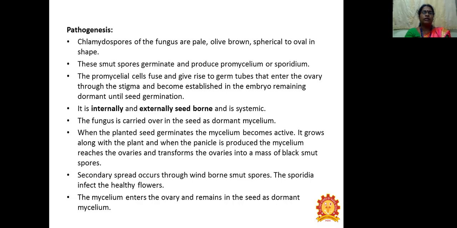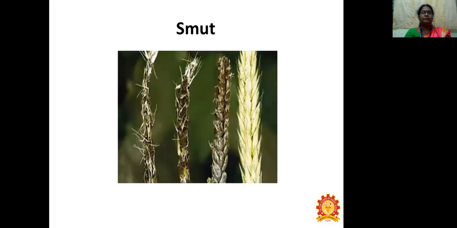The fungus is carried by the seed as dormant mycelium, and when the planted seed germinates, the mycelium becomes active and grows along with the plant. When the panicle is produced, the mycelium reaches the ovary and transforms it into a mass of black smut spores. Secondary spread occurs through wind-borne smut spores. The sporidia infect the healthy flowers, and the mycelium enters the ovary and remains in the seed as dormant mycelium.